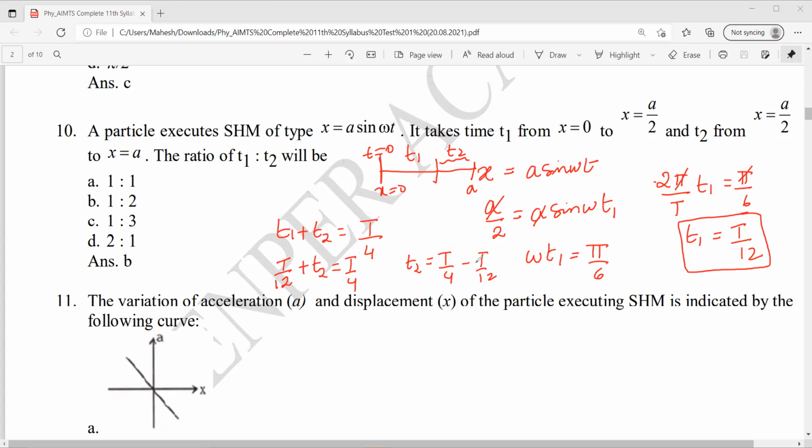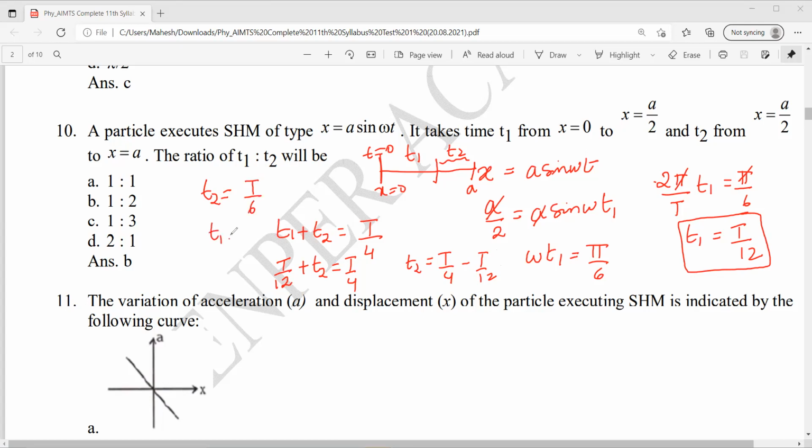Into 3, I'll do 3T minus T, 2T, 2T by 12. So t2 becomes 2T by 12, that means T by 6.